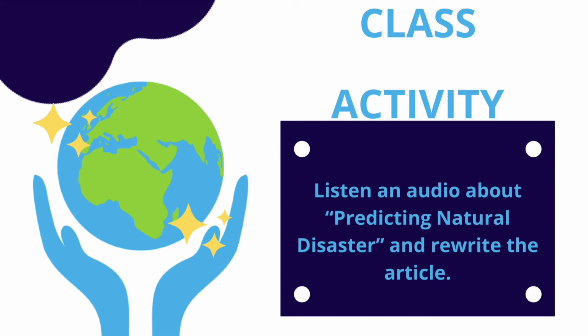Earthquakes are also difficult to predict. However, scientists are aware of the regions in the world where earthquakes are most likely to occur. In these places, they use equipment to monitor any changes that might suggest an earthquake is about to happen.